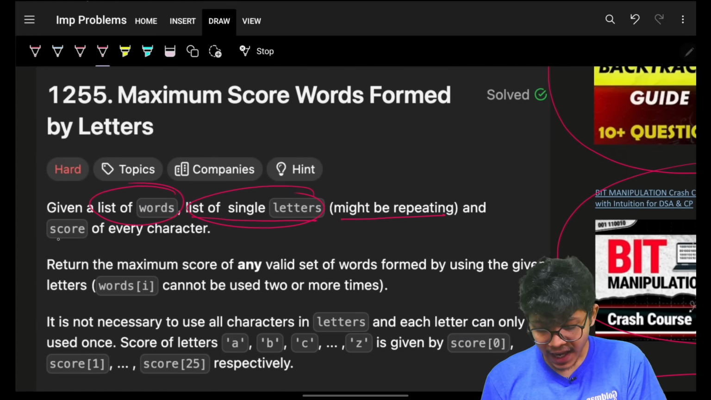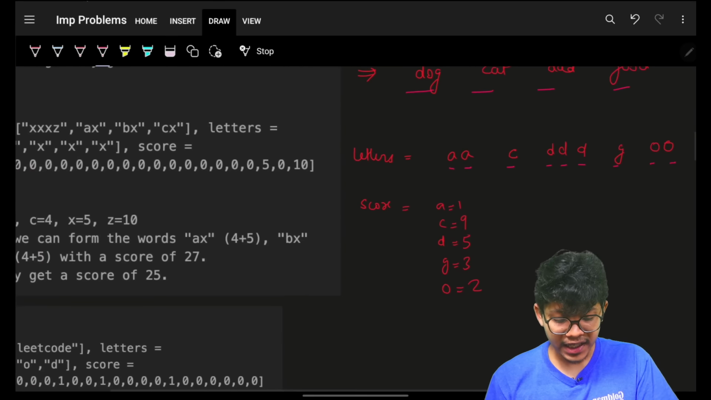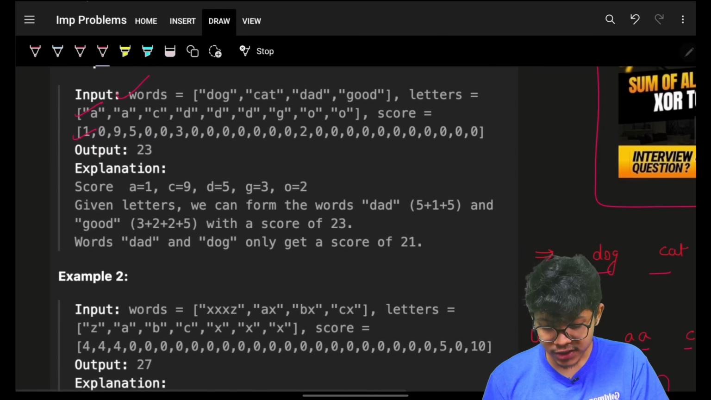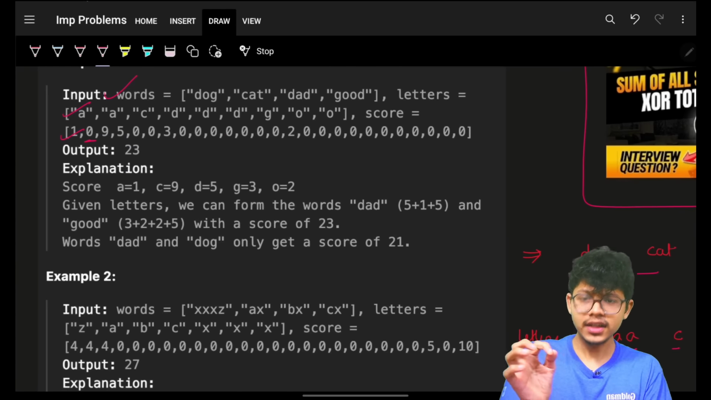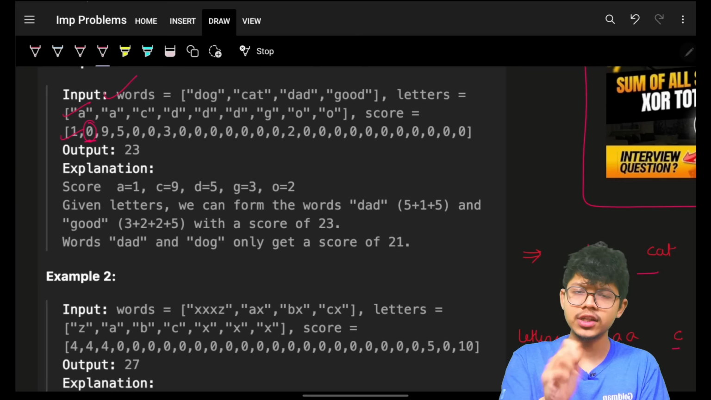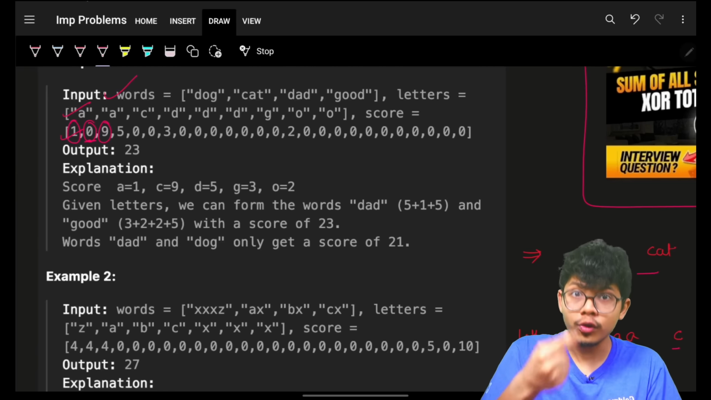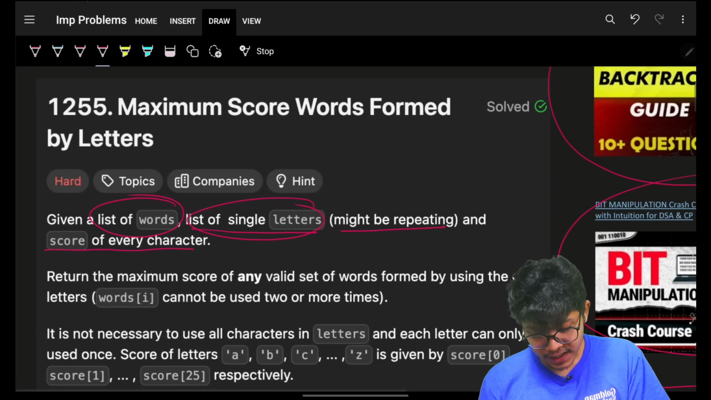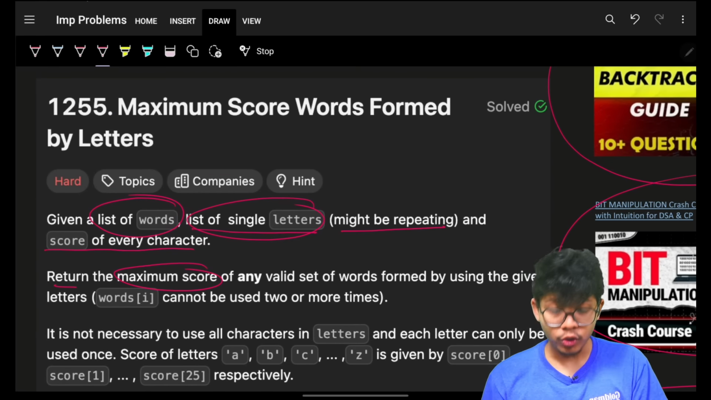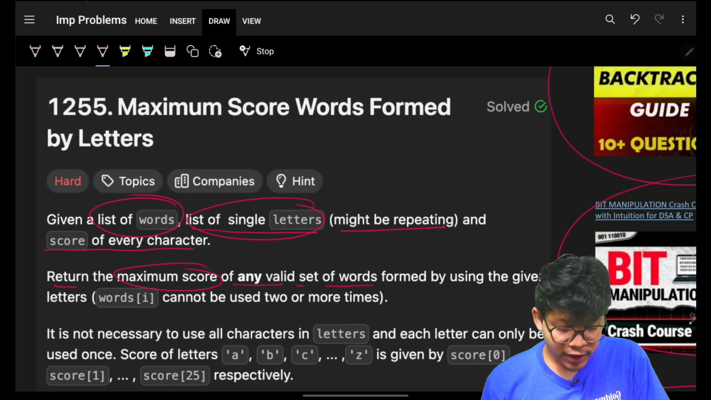Okay, and a score. So every character they have given a score. For B the score is 0, for A the score is 1, for C the score is 9. This is a score for every character. Okay, I have to return the maximum score of any valid set of words.